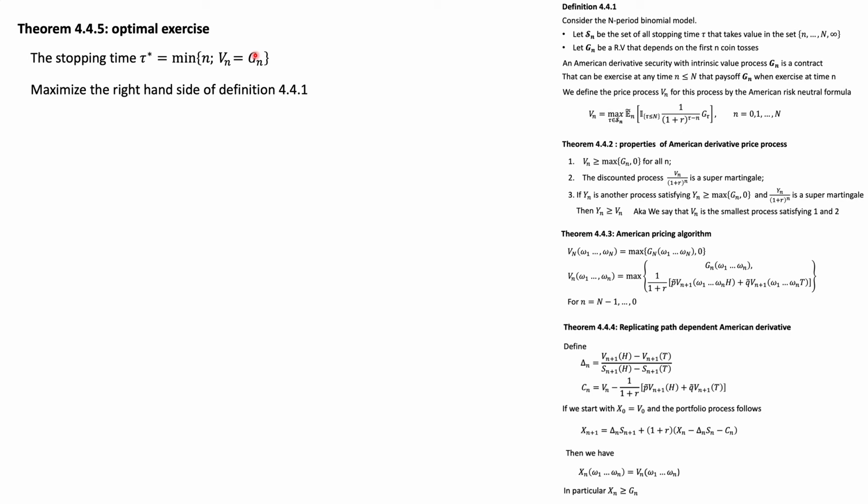So let's prove this. Why is this the optimal strategy to exercise the option? Since we're saying this maximizes it, if we assume that we stand at time 0, then the value of the option at time 0 is just equal to this expectation here, where we're using this optimal strategy tau star. That means we're removing this max here, replacing n by 0 and using this tau star here to say that's the optimal strategy.